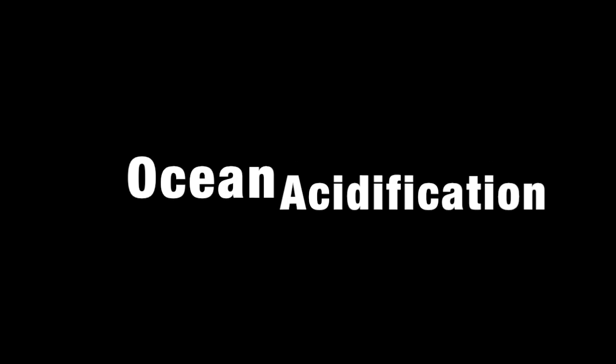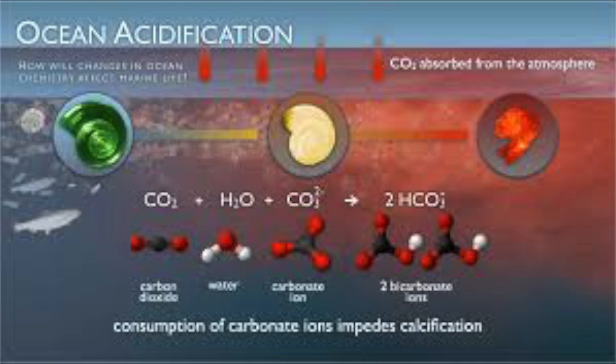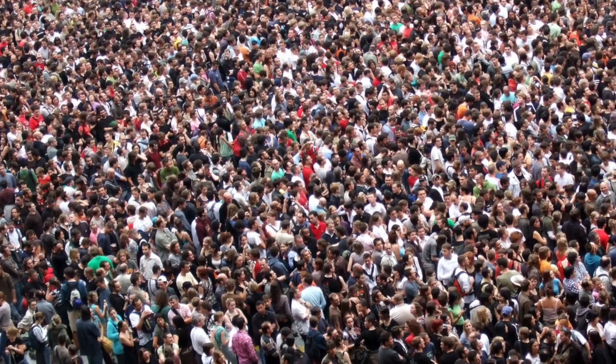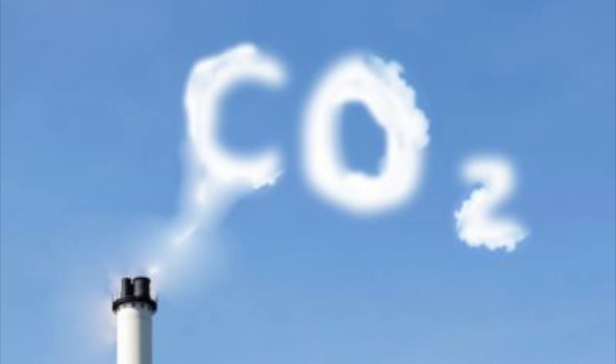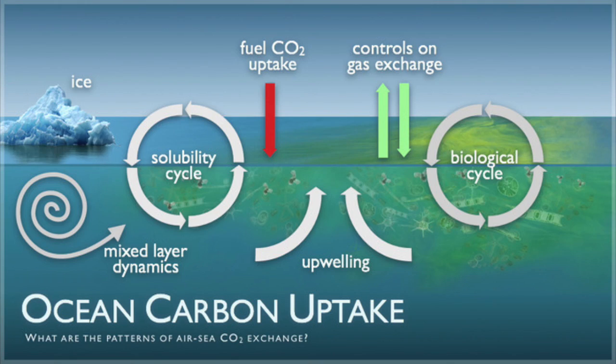Ocean acidification. Ocean acidification is the process of too much carbon dioxide being absorbed by the ocean, which causes the creation of acid as it is the product of seawater and carbon dioxide. This CO2 overproduction is caused by the overpopulation of humans, their usage of technology that emits CO2, and of other air pollutants such as burning coal, oil, and gas. The acidification of the ocean is just the aftermath of too much carbon dioxide being made from humans, which gets absorbed by the ocean's seawater, combining to make acid.